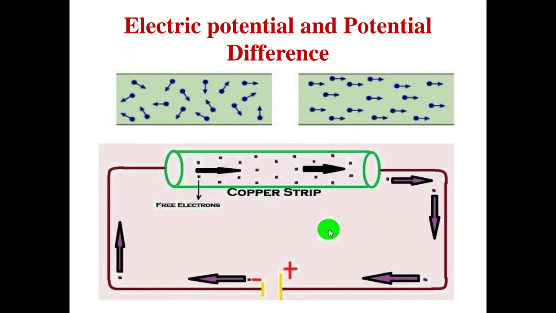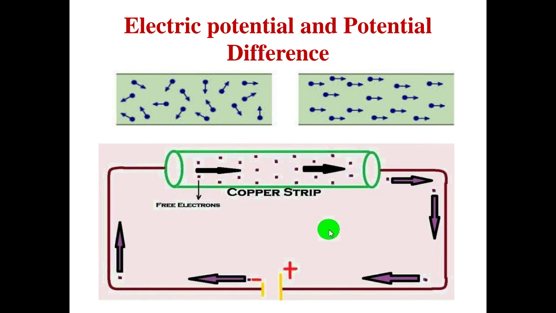So what is the potential difference given by this cell? That is 1.5 minus 0, that is 1.5 volt. Okay, generally each cell gives 1.5 volt potential difference, but that is very small. So we connect more than one cell as per our requirement.